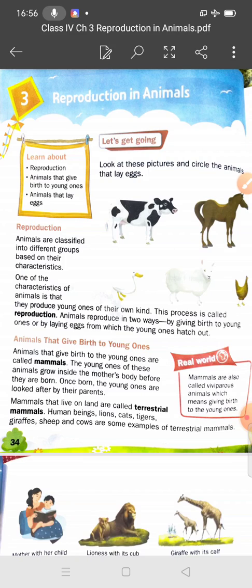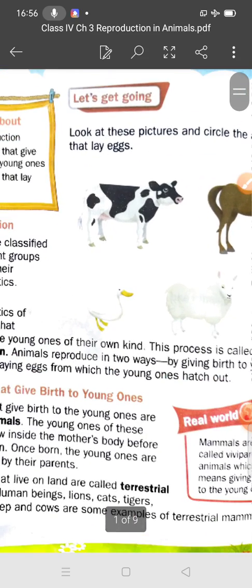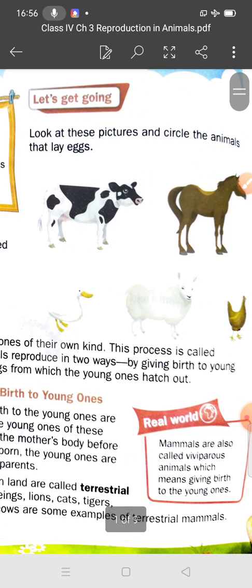So students, let's start. Look at these pictures carefully and circle the animals that lay eggs. How many animals are there? 5 animals.